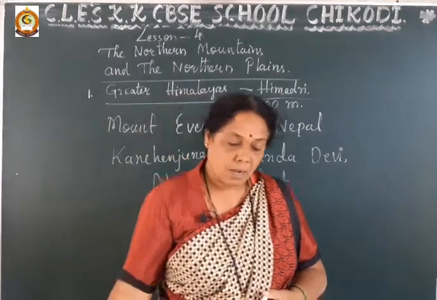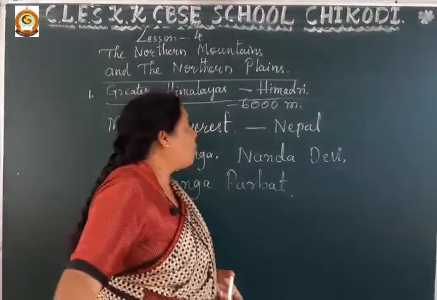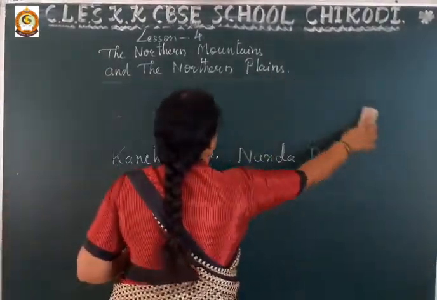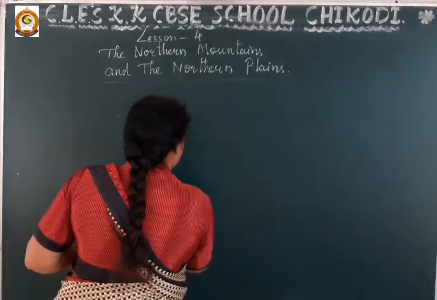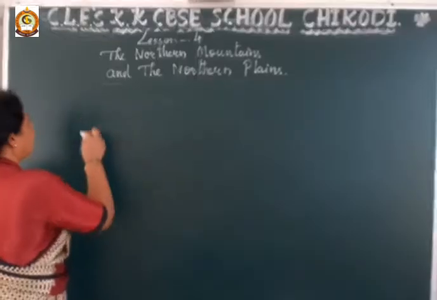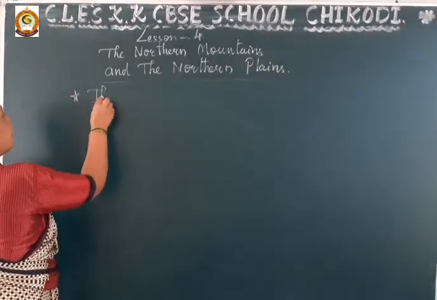Now we are going to learn about the second parallel range, that is Himachal, the Middle or Lesser Himalayas.